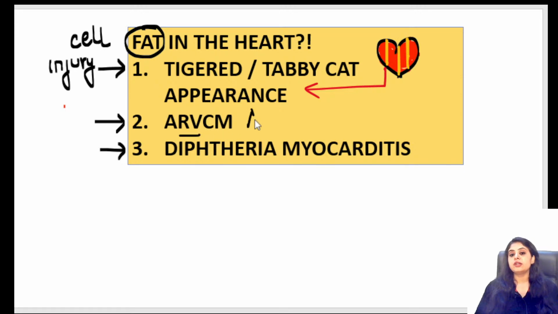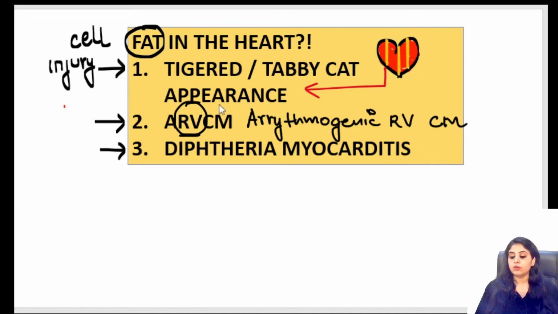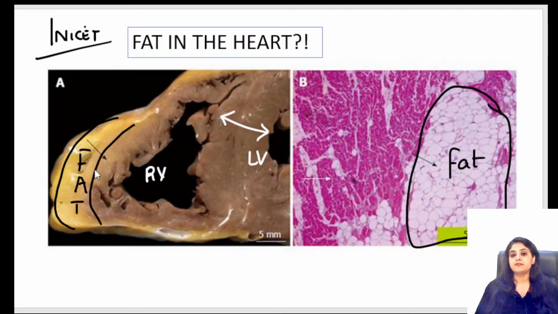Yes, there is something known as arrhythmogenic right ventricular cardiomyopathy. This tends to show involvement of the right ventricle only. Guys, this was the answer that I was expecting from you all, because there was fat in the right ventricle.